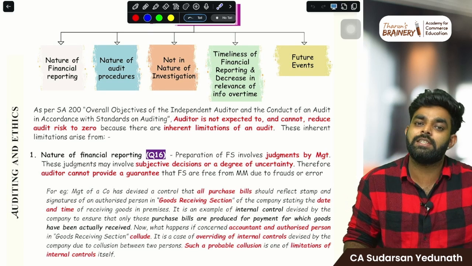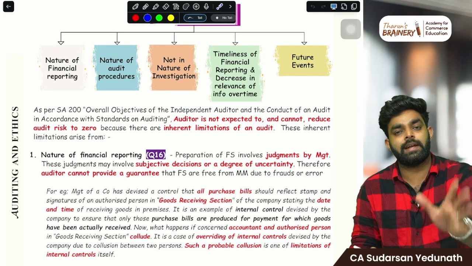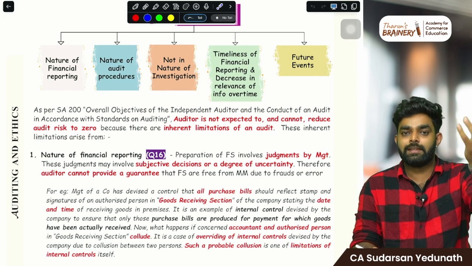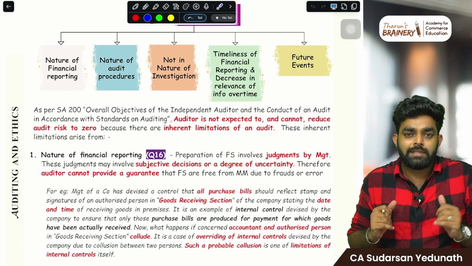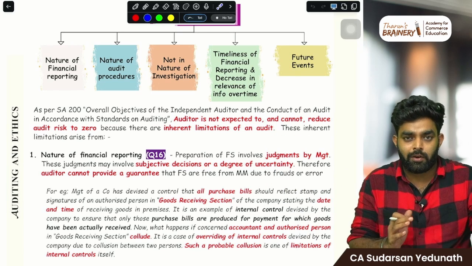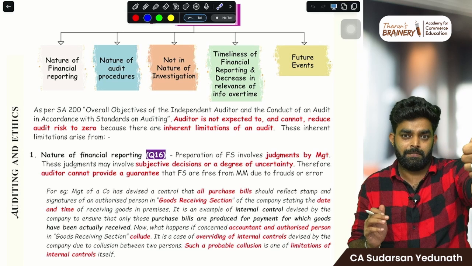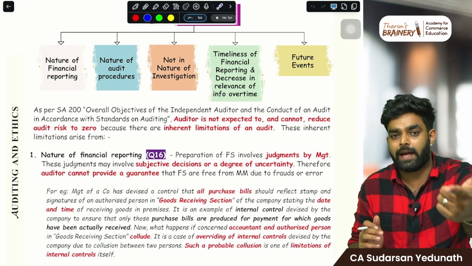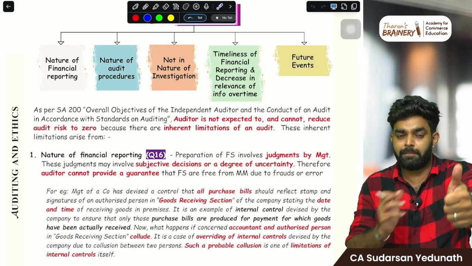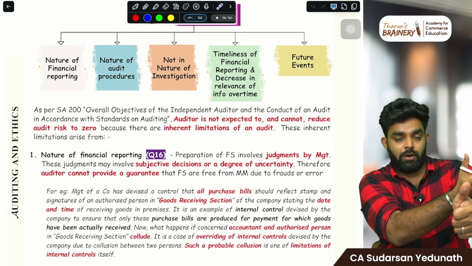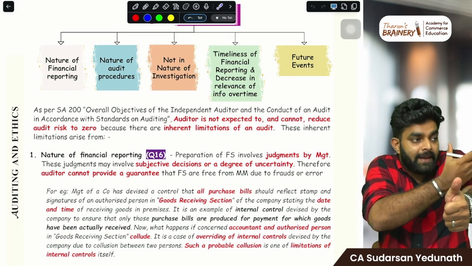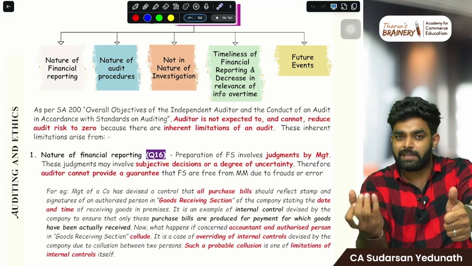That is management's judgment. They could have used the straight line method also. Similarly, many judgments are there in the financial statements. The auditor cannot sit and verify whether everything is correct or not. Because of that limitation, the auditor cannot guarantee that financial statements are perfect. Sometimes the judgment may be correct, sometimes it may be wrong. We cannot look at everything because we have limitations.